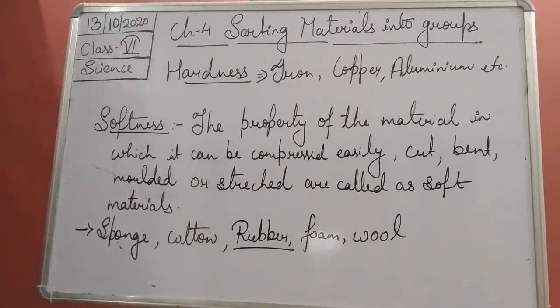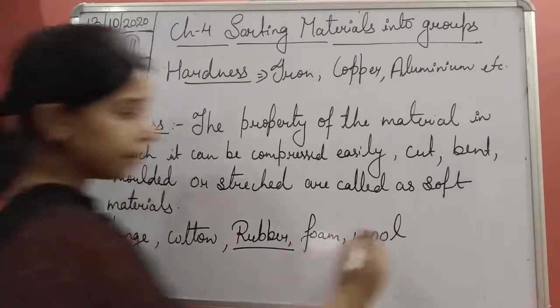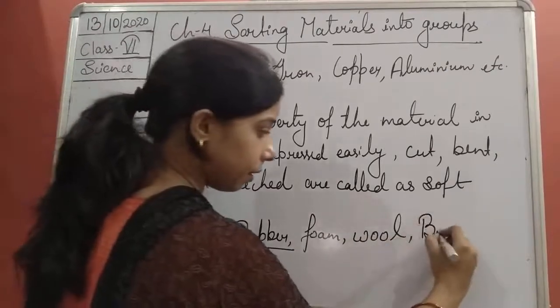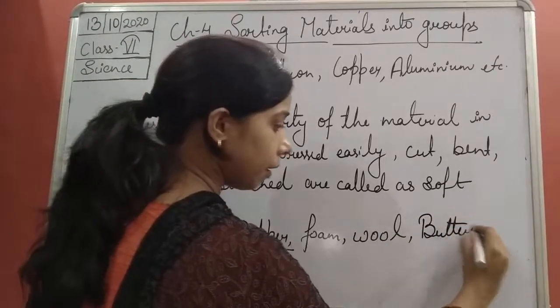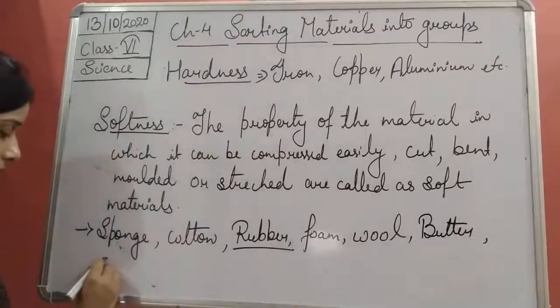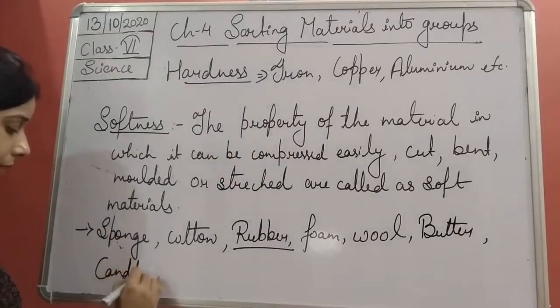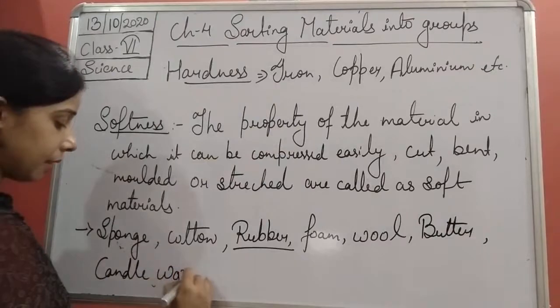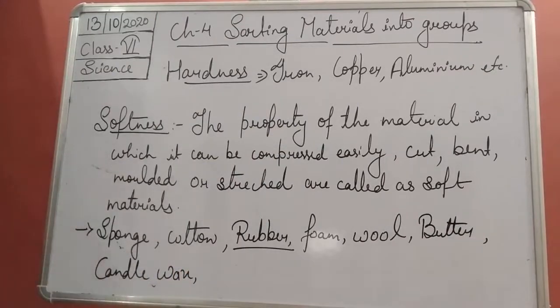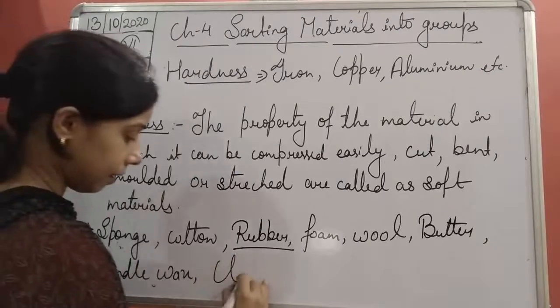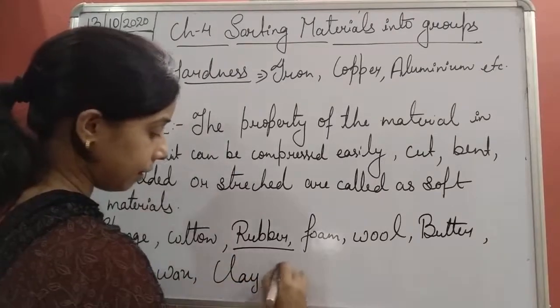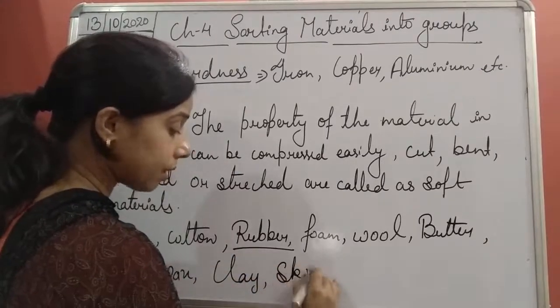Then candle wax is there, butter is there, wool, students, clay is there, skin, your own skin, students.